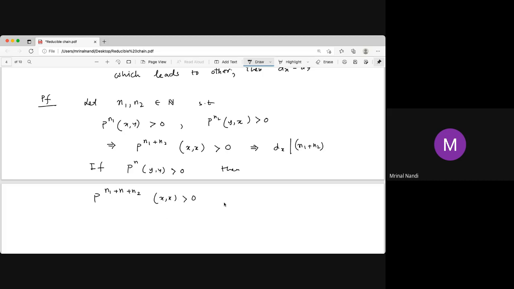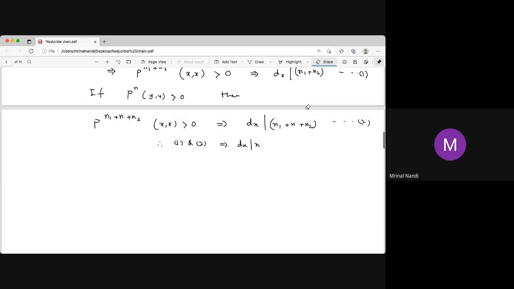So this is true, and that implies dx divides n1 plus n plus n2. And that divides d divides this. So that's actually 1, and from 1 and 2 we conclude that dx divides n for any n for which P^n yy is positive.